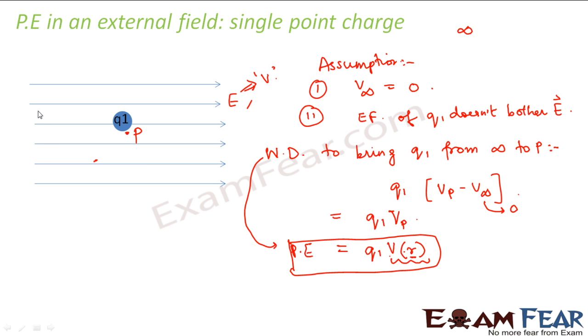Let us assume I consider this as my coordinate axis, and this is my origin. The position vector of this point P is denoted by r. So the potential at any point r multiplied by the charge gives the potential energy at that point in an external electric field on a single point charge.